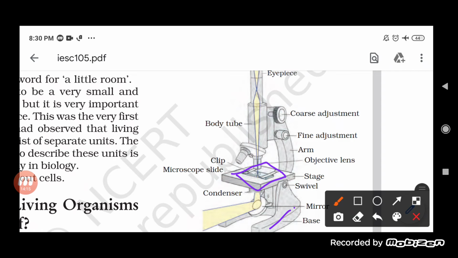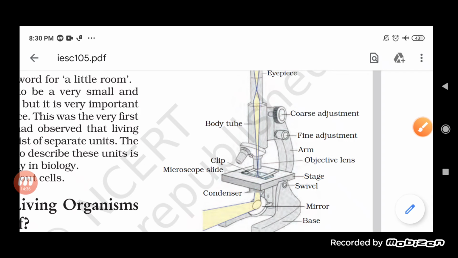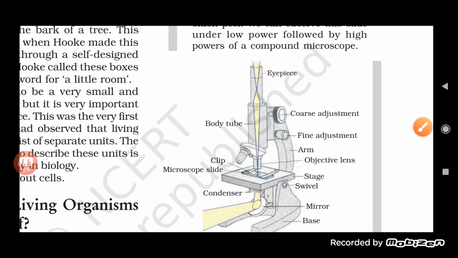Fine adjustment, you can see here, this is the fine adjustment and this is the coarse adjustment. For fine adjustment we will use the small knob, and for coarse we will use the large one. And then an eyepiece is also there. Okay, so this is about the compound microscope. After preparing that temporary mount, we will use this microscope here.